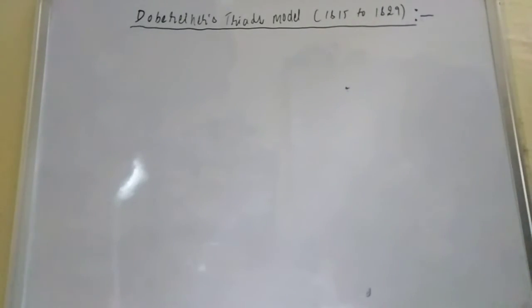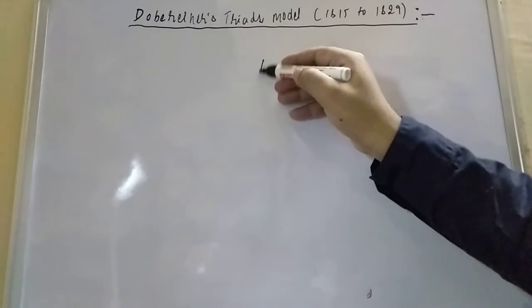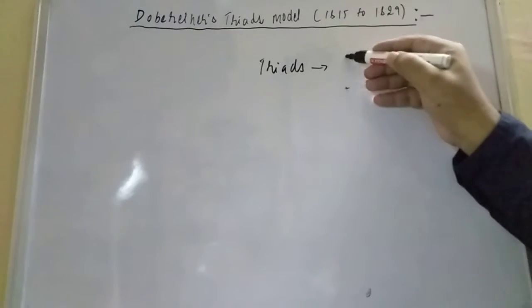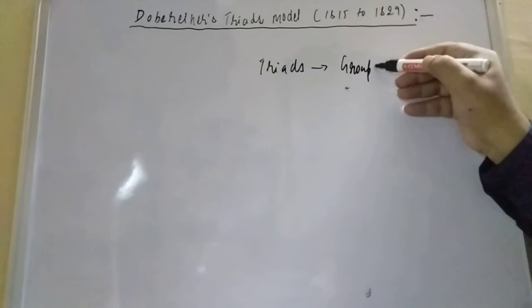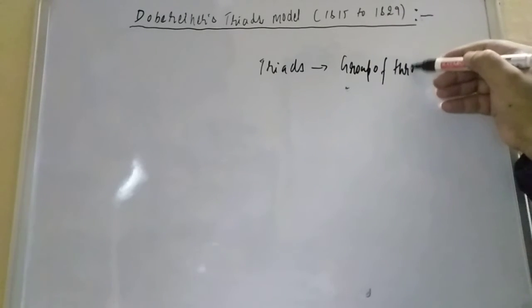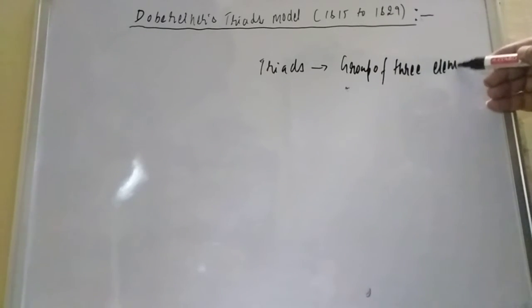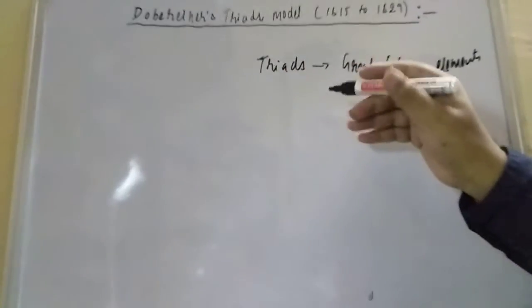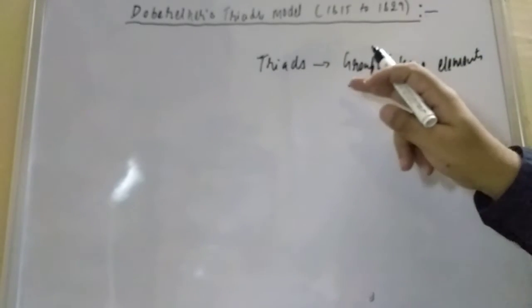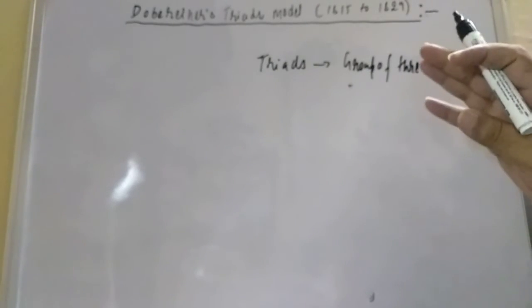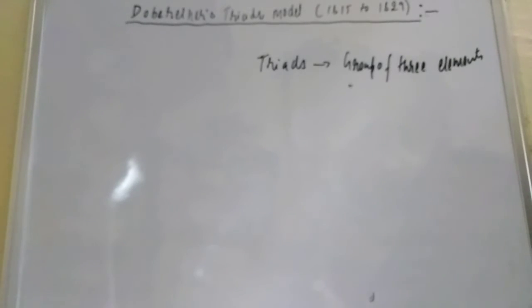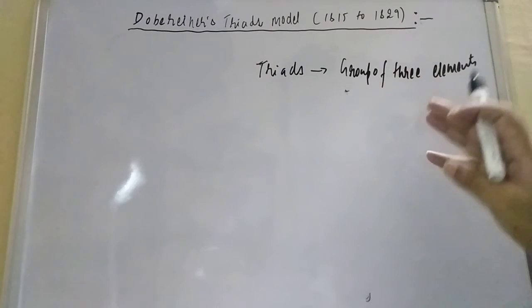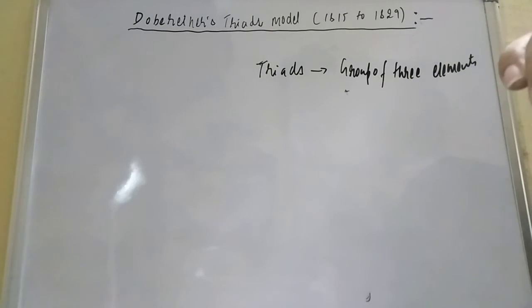Dear friends, firstly try to understand the meaning of triads. Triads means a group of three elements. This is his model. He said that when elements are arranged in groups of three in increasing order of their atomic masses, the mean of the first and last element should be equal to the second element.